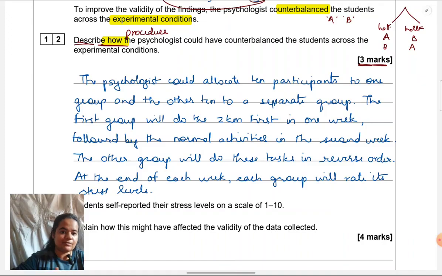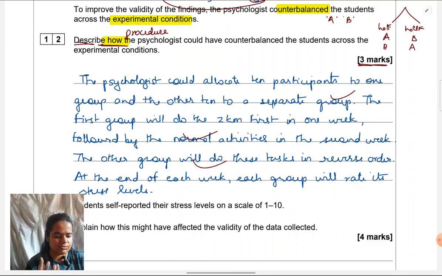How to do it is to divide participants half and half into two groups. So 1 mark for contextualizing and specifying in this scenario how they will be divided into two groups. Next, 1 mark will be what the first group is doing. So this is the specific activity they're doing in the first week. This is the specific activity they're doing in the second week. Next is to say what the other group is doing. So 1 mark for that. The other group is doing the second activity in the first week and the first in the second week.